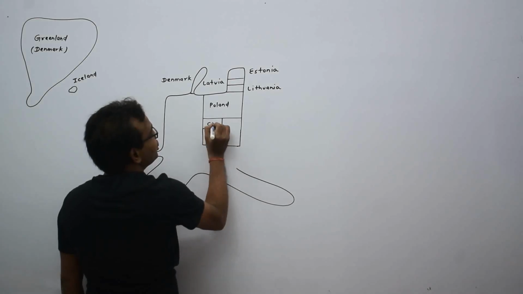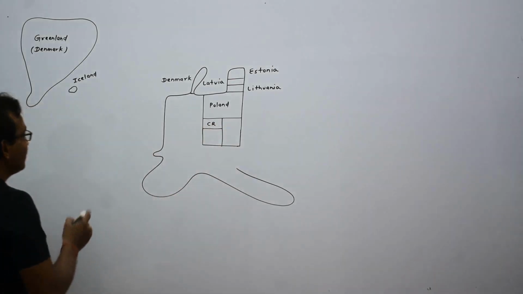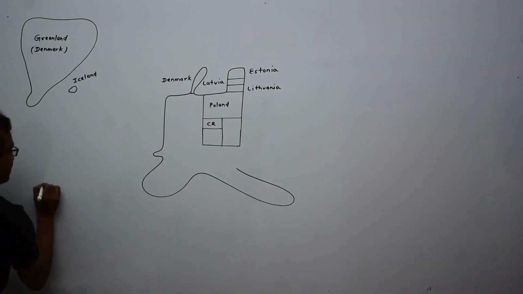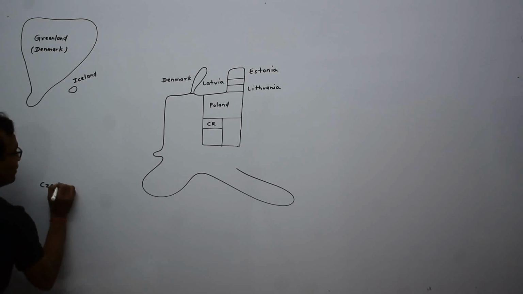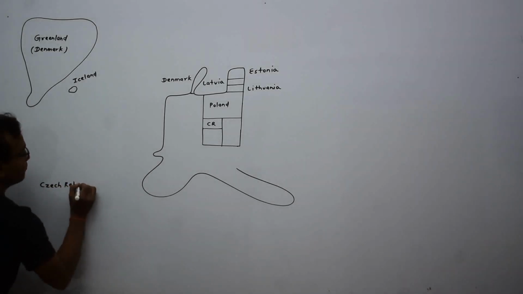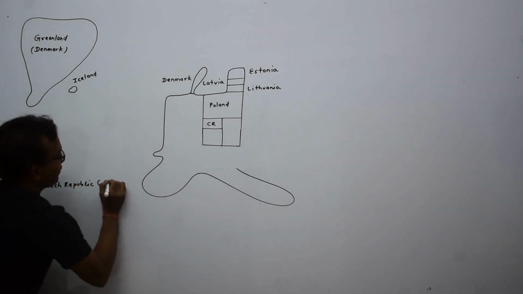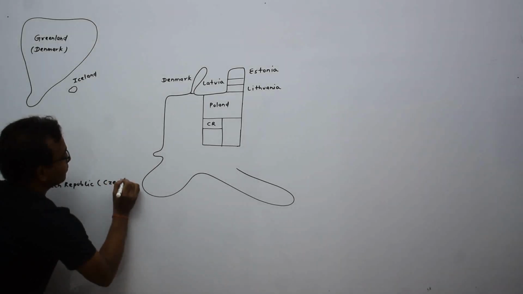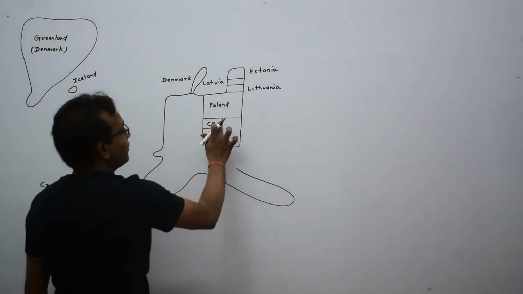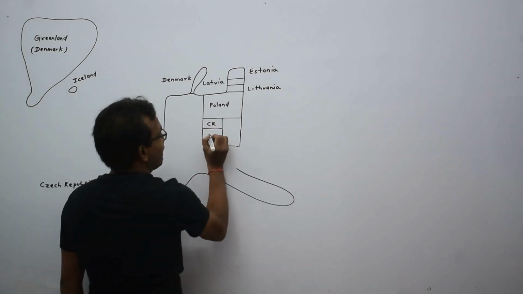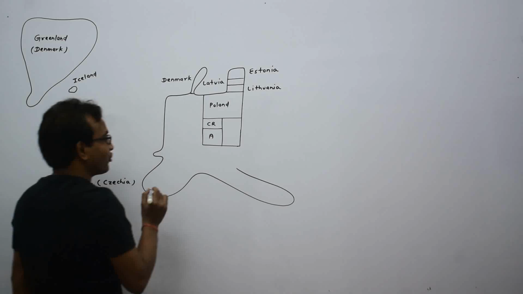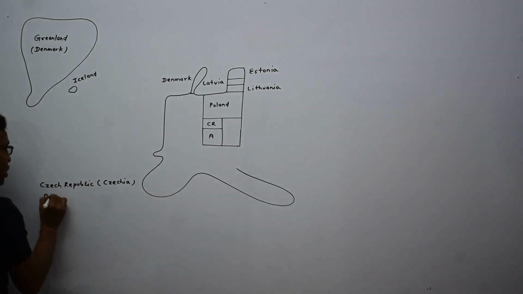This is Czech Republic. Its another name is Czechia. This is Austria.